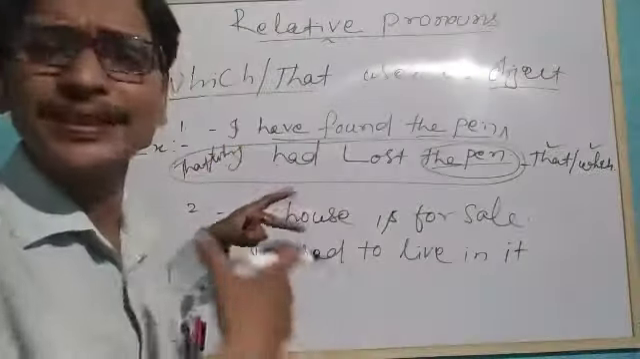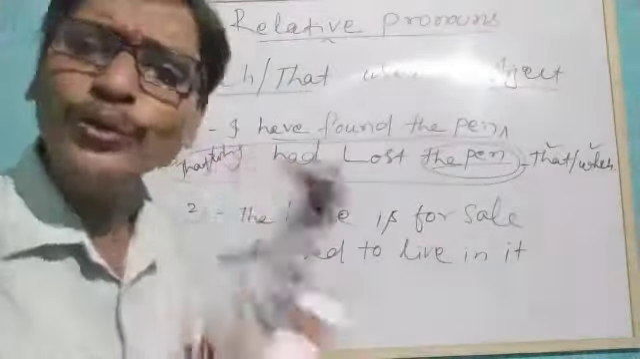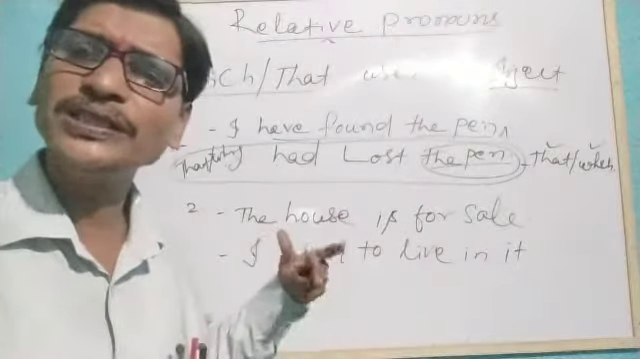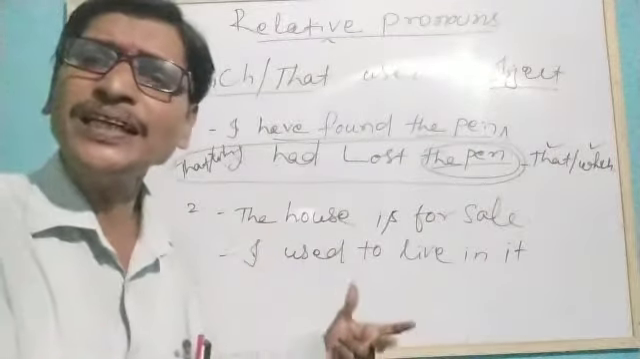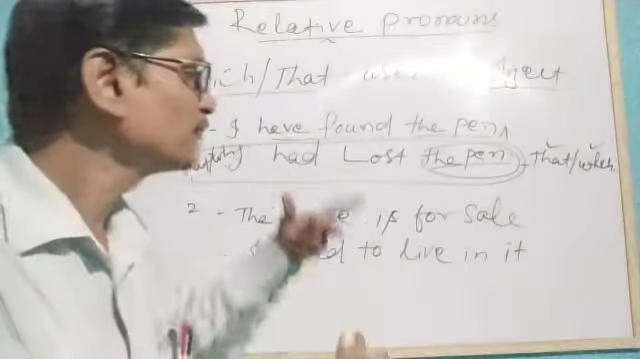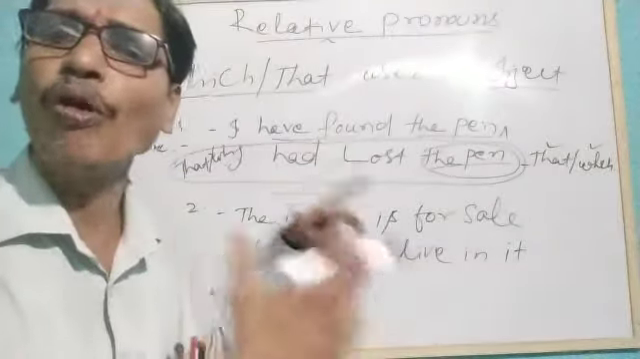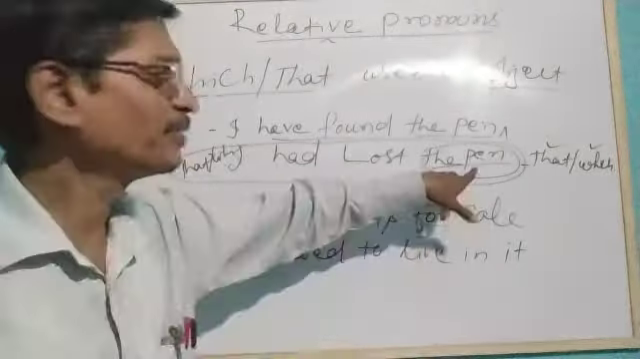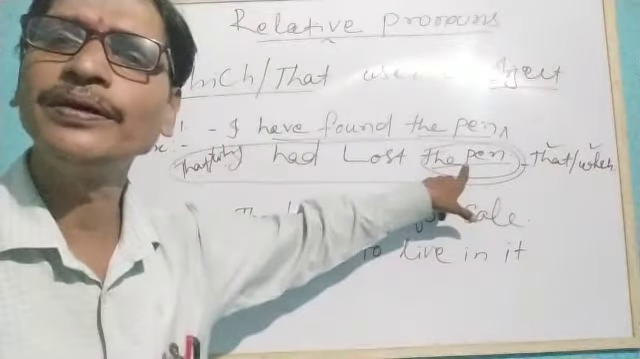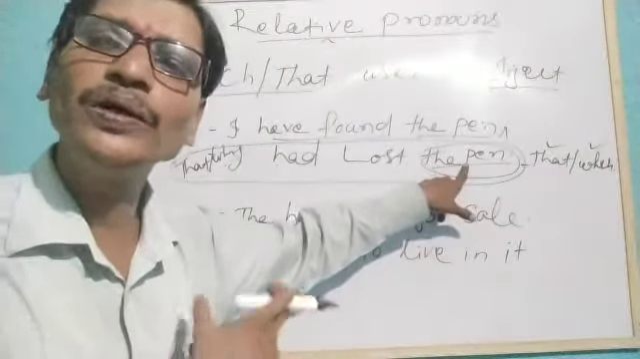Understand? So in these two ways we can use either that or which as an object for this relative pronoun, that and which, to combine the sentences, because we have referred to an object.